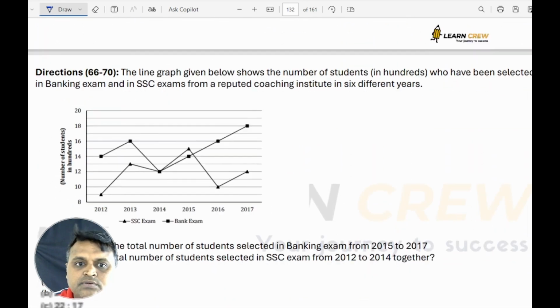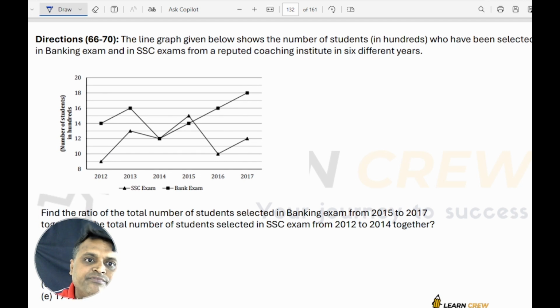Now, the line graph given below shows the number of students who have been selected in banking exam and in SSC exam from a reputed coaching institute in 6 different years.